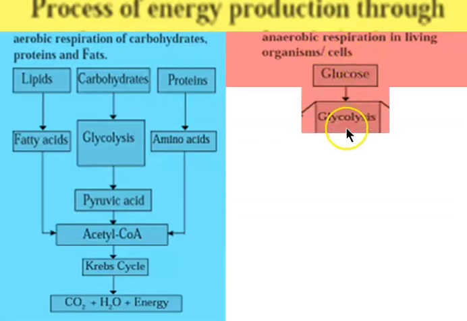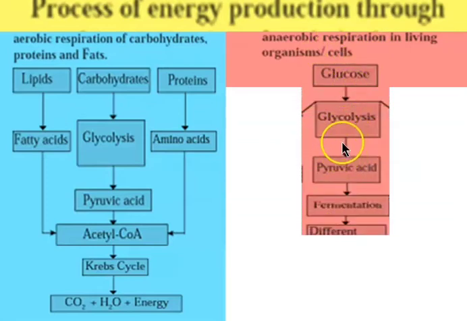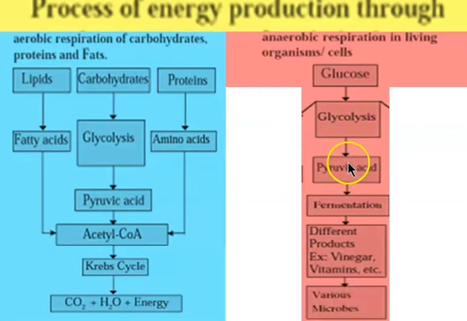In anaerobic respiration, glucose undergoes glycolysis to form pyruvic acid. This pyruvic acid, after fermentation, forms different products like vinegar and vitamins in different microbes.